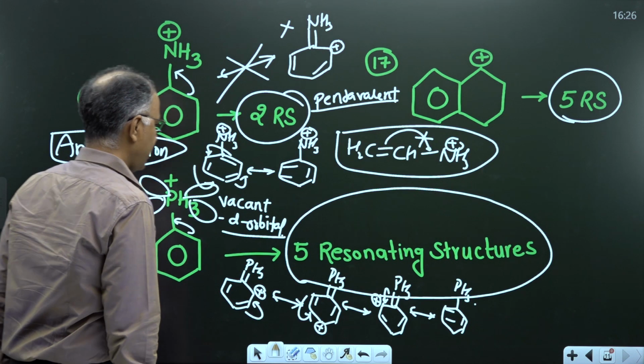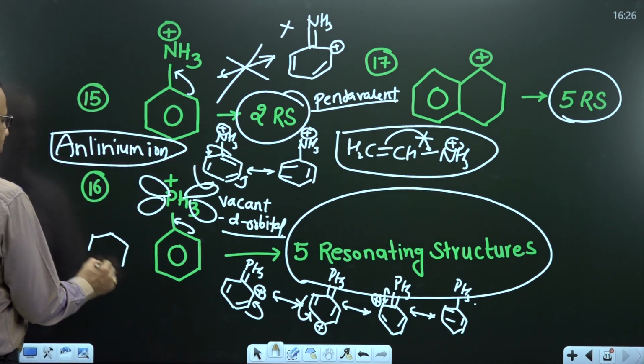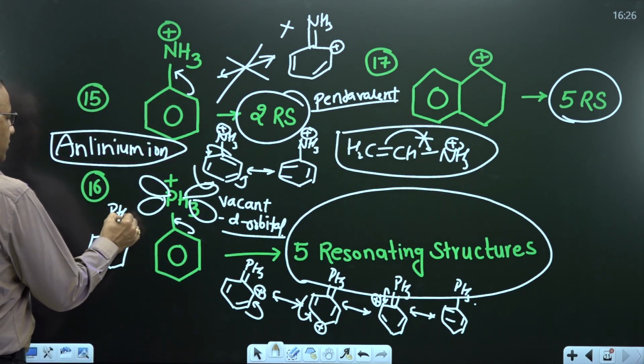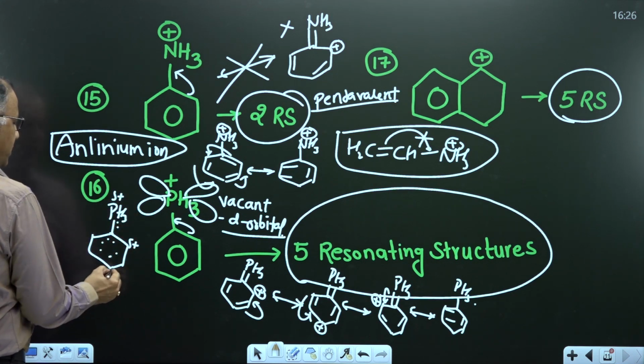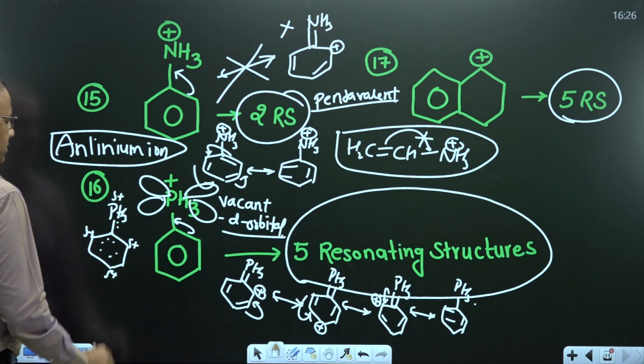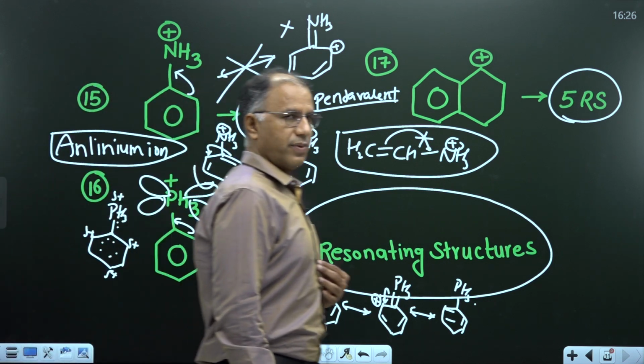And what is the hybrid? The hybrid of 16 will be double bond, double bond, double bond, delta plus, delta plus, delta plus and delta plus. This is the resonance hybrid.